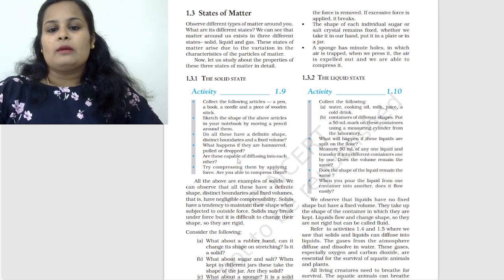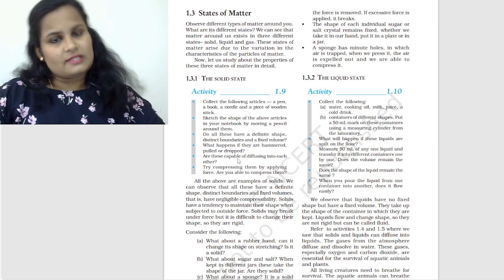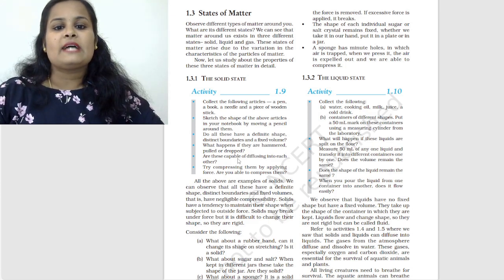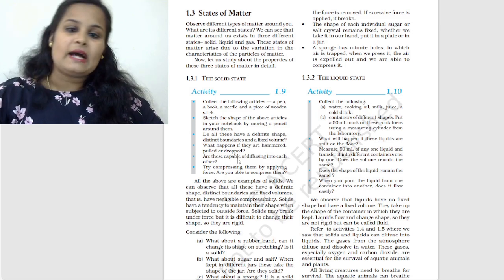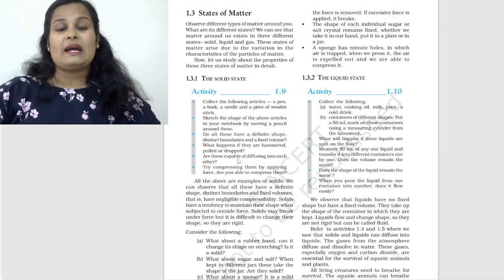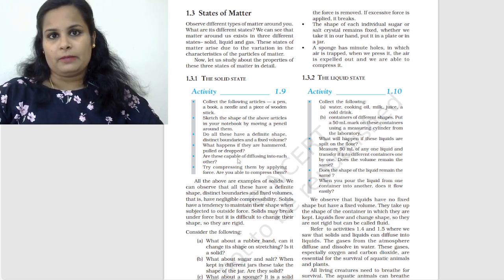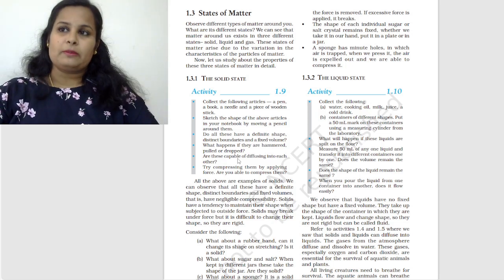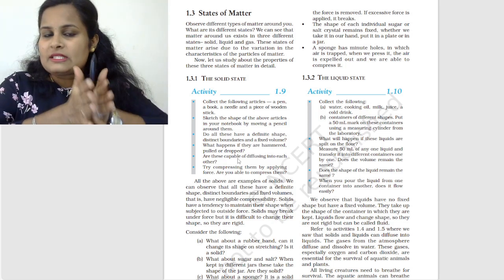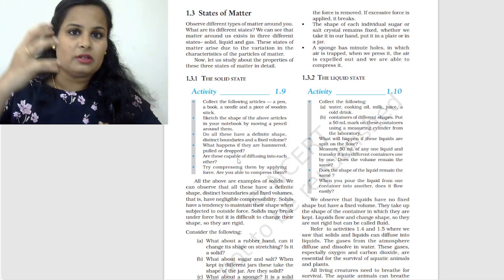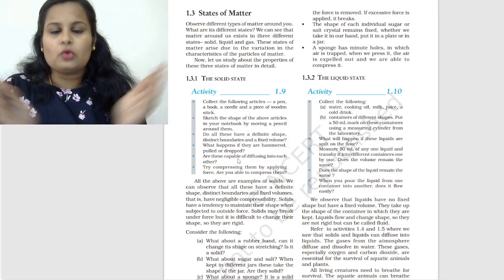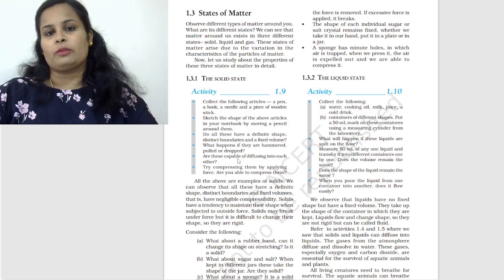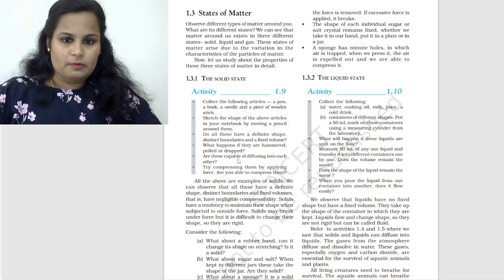All the above examples are of solids. Yes, we already know that. We can observe that all of these have a definite shape, distinct boundaries, and fixed volumes. That is, they have negligible compressibility. So what do you understand by compressibility? When you try to compress a substance, it has to reduce some of its volume, right? The particles need to come closer and closer. It needs to reduce its volume. In the case of these solids, it's basically not possible.